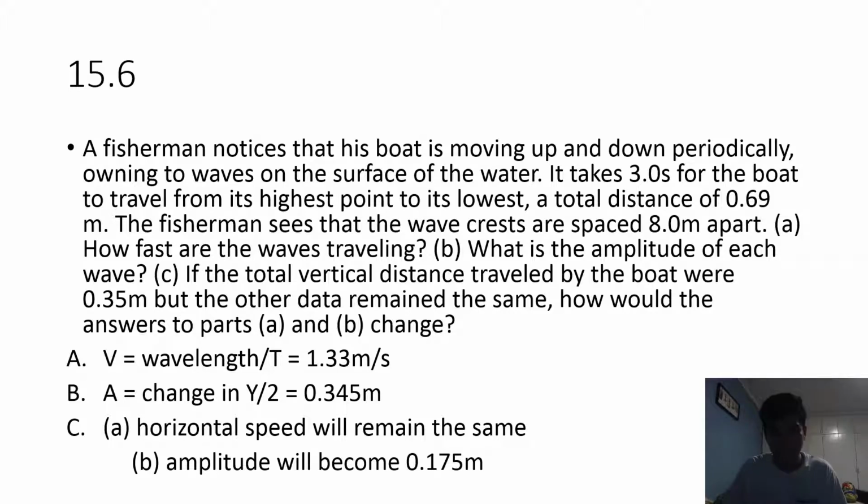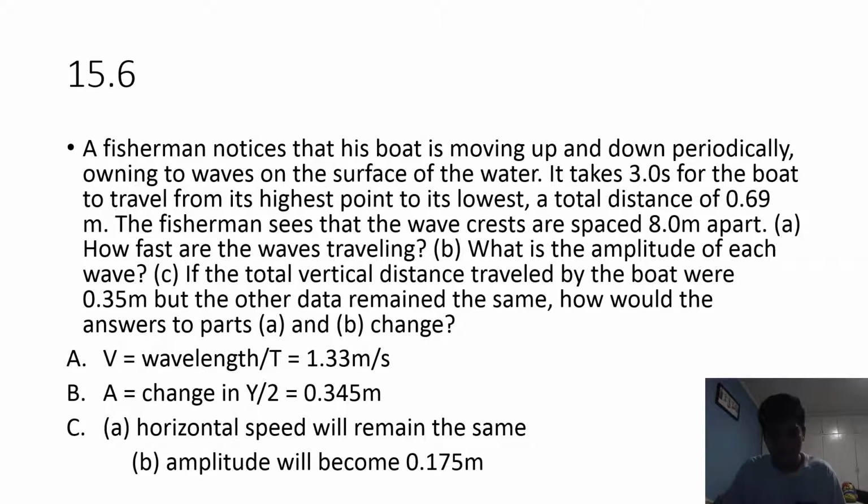Problem 15.6. A fisherman notices that his boat is moving up and down periodically, owing to the waves on the surface of the water. It takes 3.0 seconds for the boat to travel from its highest point to its lowest, a total distance of 0.69 meters.